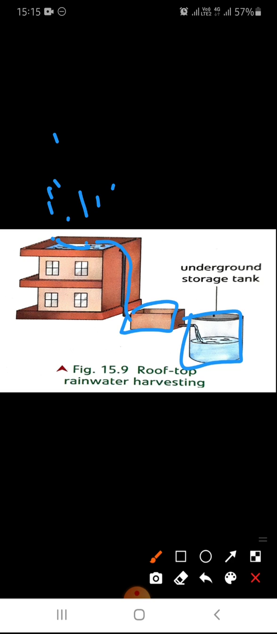You should also store rainwater or let it seep down into the ground, so that it also recharges the groundwater level. So this is all about the water.